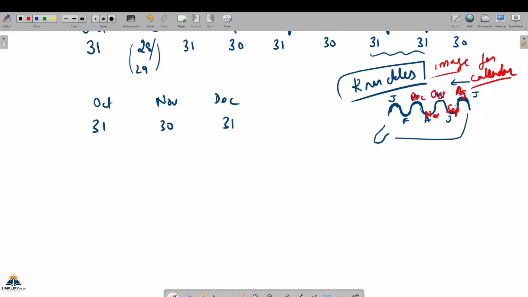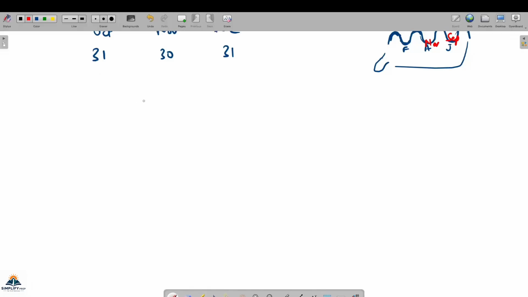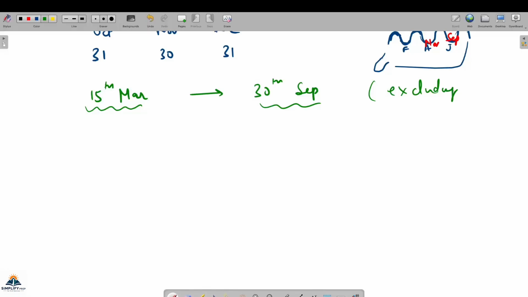So now let's count the days. Where do we have to count from? You have to count from 15th of March to 30th of September, but excluding the 15th March and 30th September, which means we will not count these days.